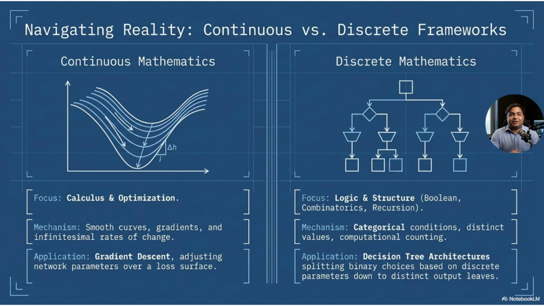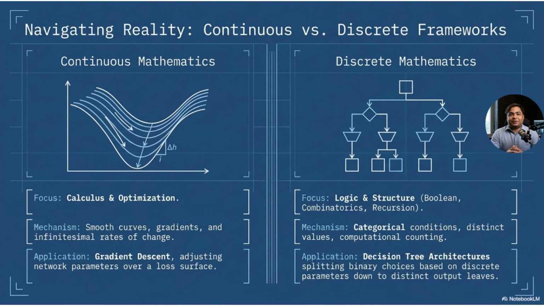Discrete mathematics, on the other hand, deals with separate values and structured decisions. It includes logic, Boolean values, combinatorics, recursion, trees, and graphs. Decision trees are a good example. A decision tree splits data into branches based on conditions. For example, if income is greater than a certain value, go left. If not, go right. This is a discrete structure.